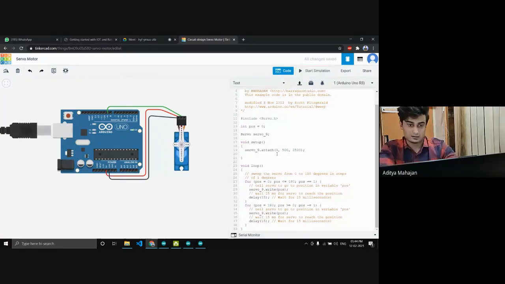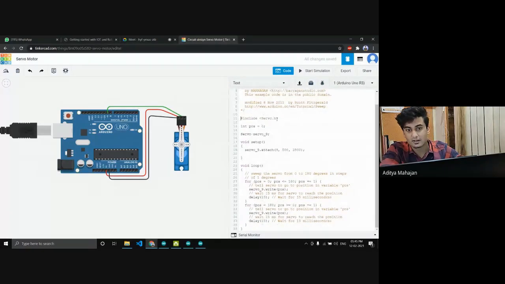So I'll explain the code now. As I said, there are 3 pins: the signal pin, ground pin, and power pin. So these things are pretty self-explanatory. You just plug it in like any other device, and the signal pin decides how to move it. So let's look at the code.